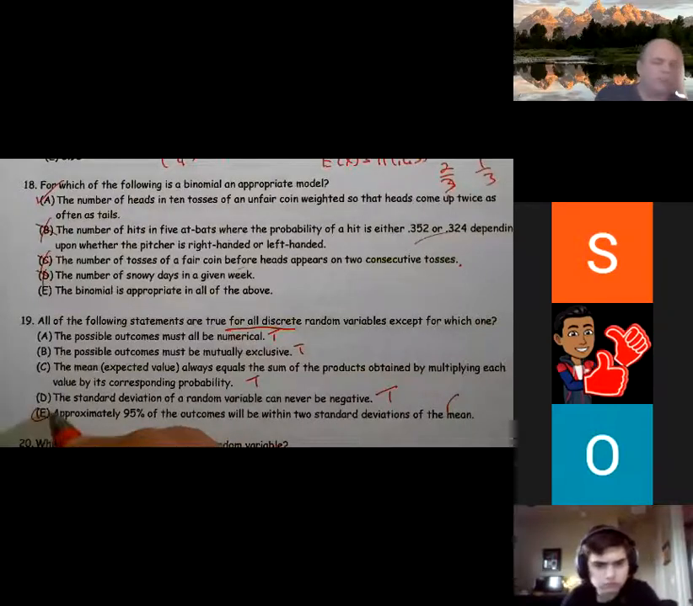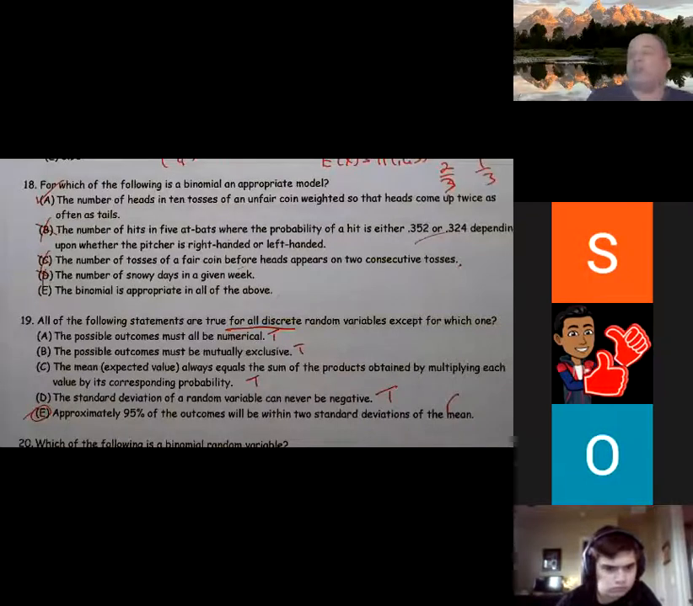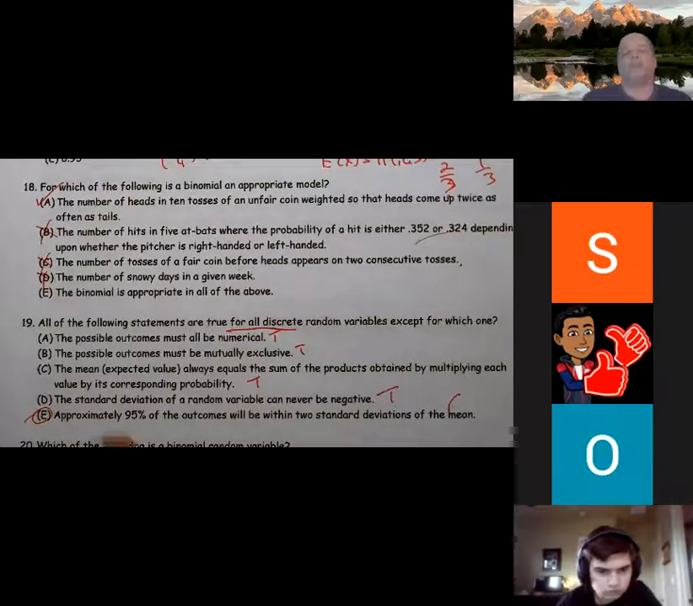It needed to be true for all discrete random variables. So that is true for the normal, which is actually continuous. But aside from being continuous, the empirical rule only applies to the normal, not to all discretes.